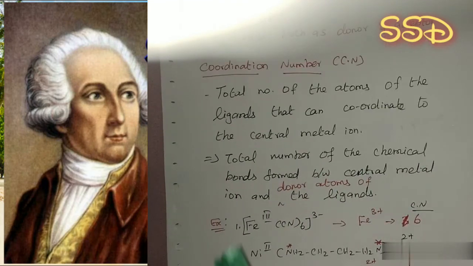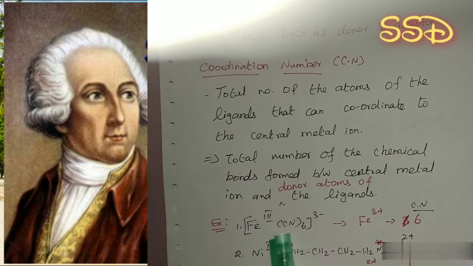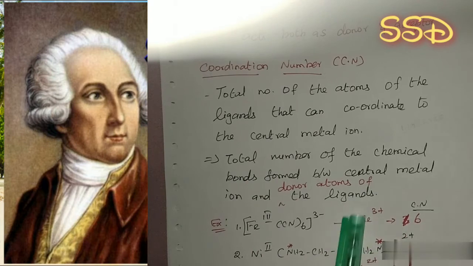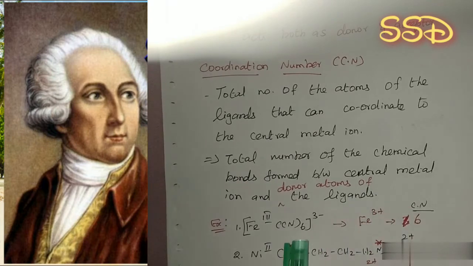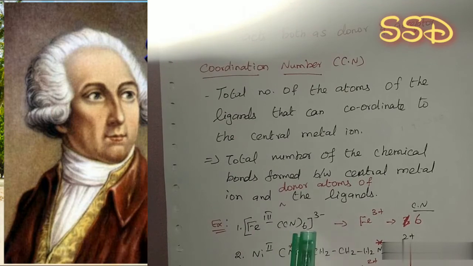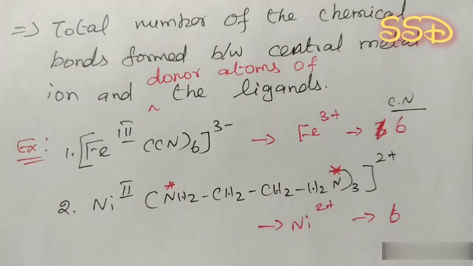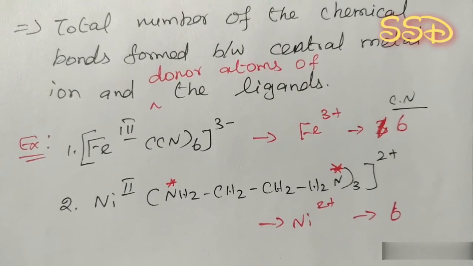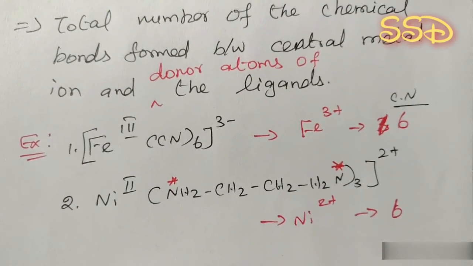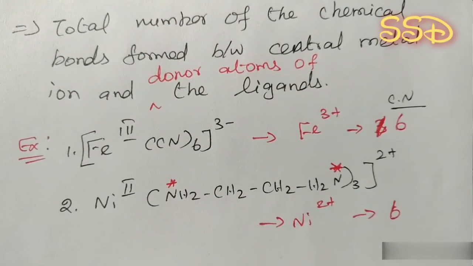For example, in [Fe(CN)6]3-, the Fe3+ has coordination number 6 because it is coordinated by 6 CN groups. In the next example, [Ni(en)3]2+, triethylenediamine nickel 2+. Here the metal atom is nickel 2+.